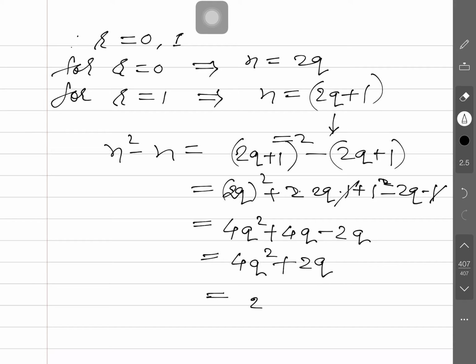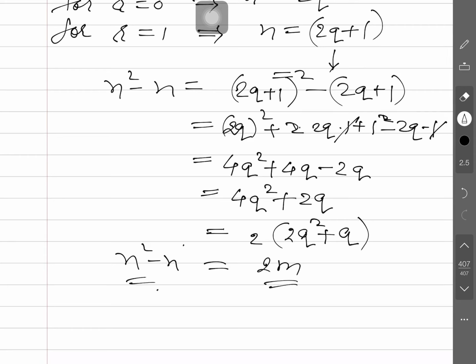What is common in them? 2 is common. However, some people think that if q is also common here, then why are we not taking q? Because we have to show divisibility by 2, and you may see this is of the form 2m. So what we can say here is that for any positive number n, n square minus n is divisible by 2. So here we check the divisibility: this is divisible by 2. Understand this? Is that it, guys?